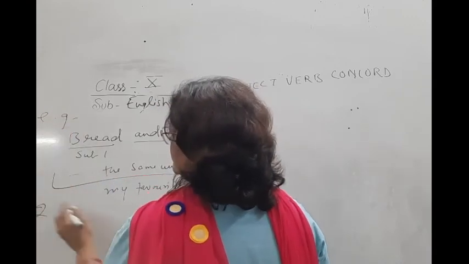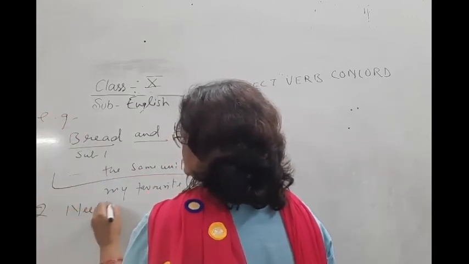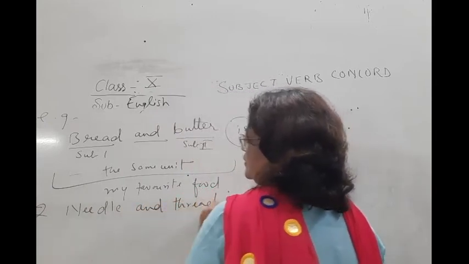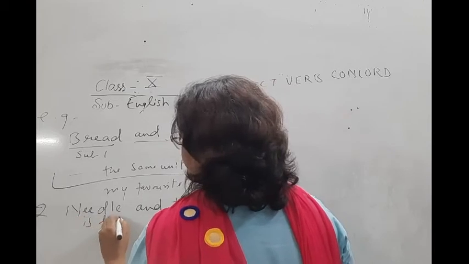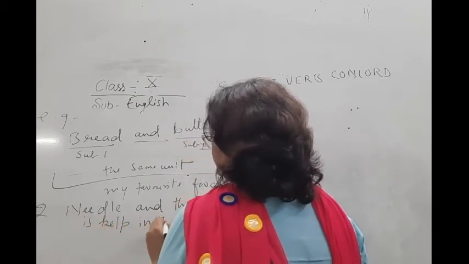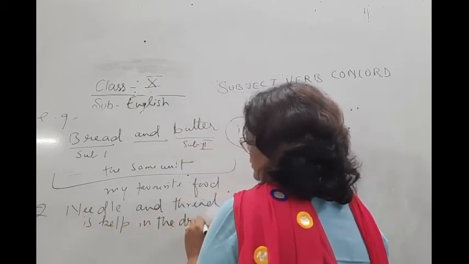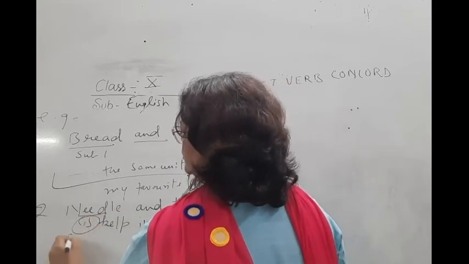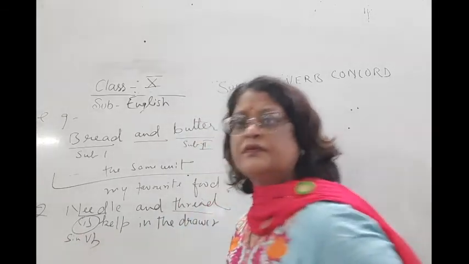Second, needle and thread. Again, this is the same unit. Needle and thread is kept in the drawer. So needle and thread is the same unit, and here a singular verb is used.